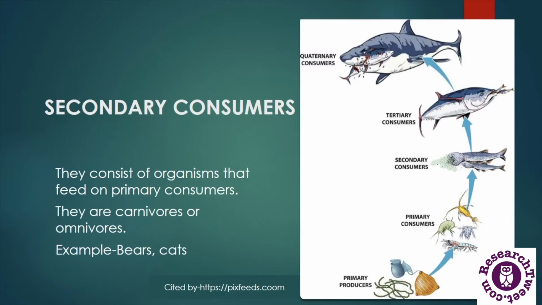Now the third trophic level consists of secondary consumers. These secondary consumers are either carnivores or omnivores, like bears and cats, and they feed on primary consumers. Here we can see the diagram of a food chain showing primary producers, primary consumers, secondary consumers, tertiary consumers, and then quaternary consumers, which are also called apex predators.